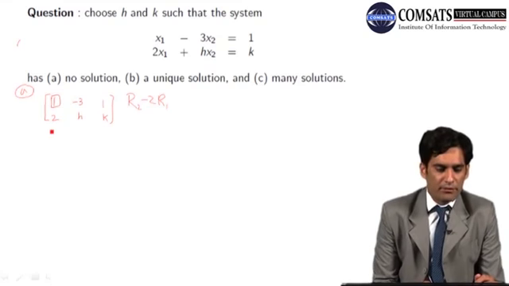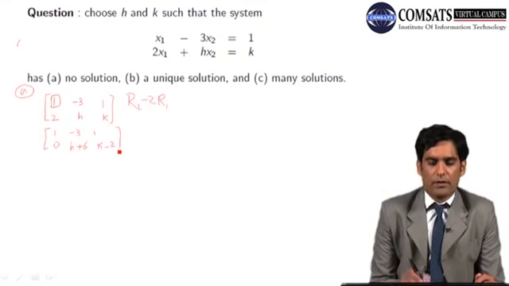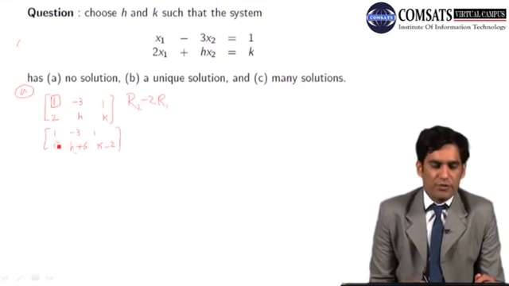So my matrix will be reduced into 1, minus 3, 1 in the first row as it is, and 0, h plus 6, and k minus 2. So the entry corresponding to the 2 becomes 0.